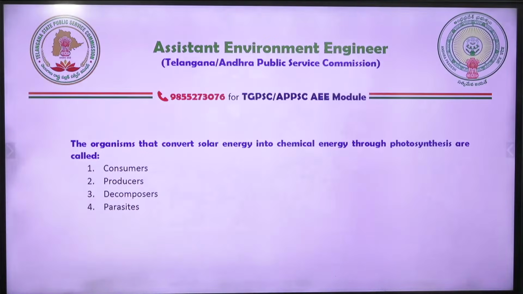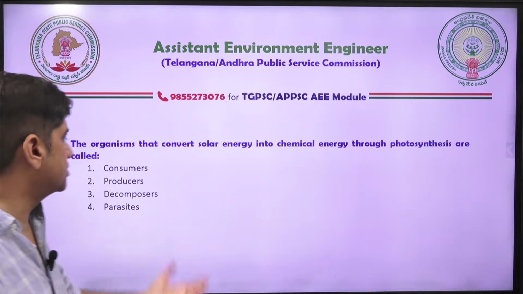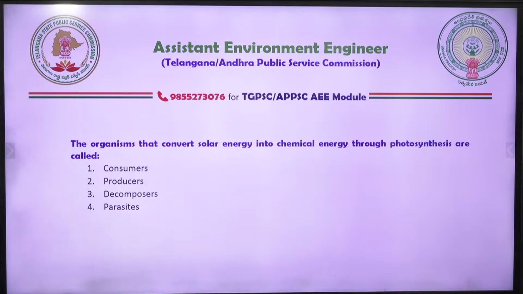Right? Next question. Organisms that convert solar energy into chemical energy through photosynthesis are called what? Keep answering. What are the organisms called that convert solar energy into chemical energy through photosynthesis? What is the answer? Consumer, producer, decomposer, parasite. What they are called? Okay, producer.